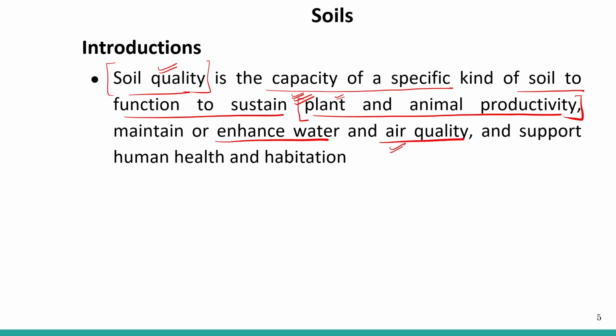So availability of air should be there in the soil, and water can percolate into the soil, and it also supports human health and habitation. So how is it going to help human health? By providing food crops to humans, right? So that is very, very important.